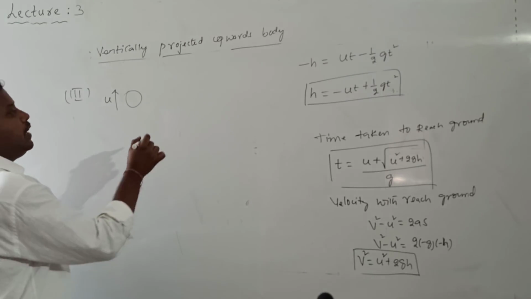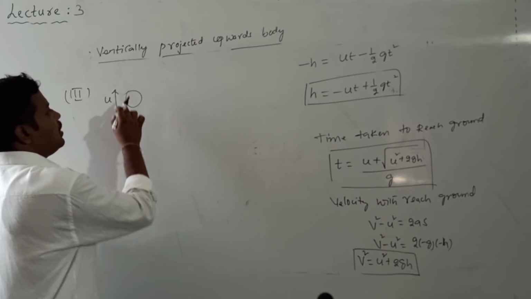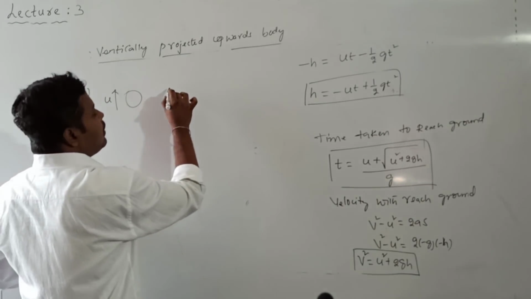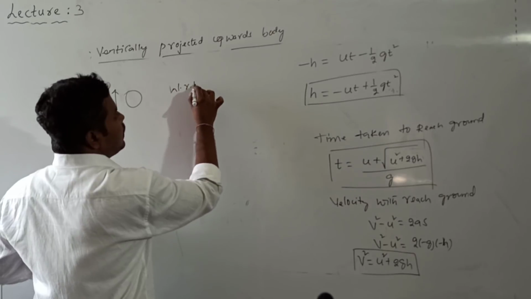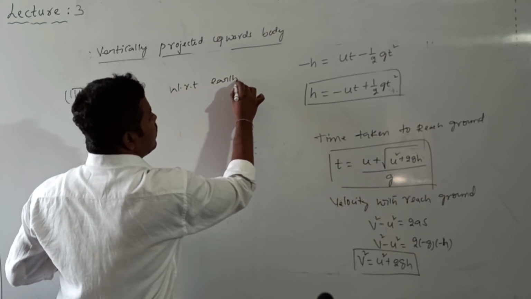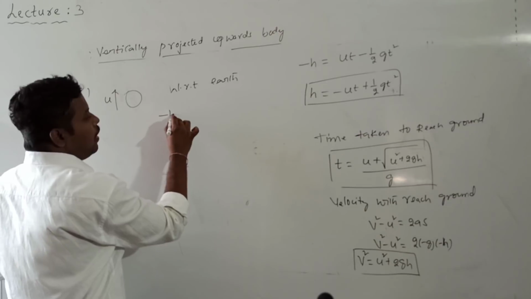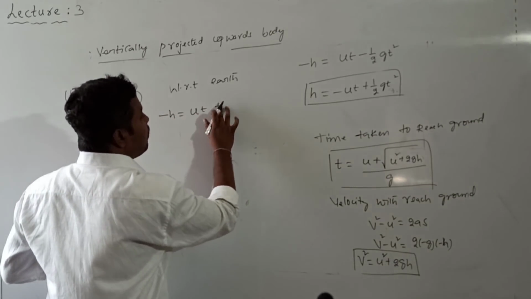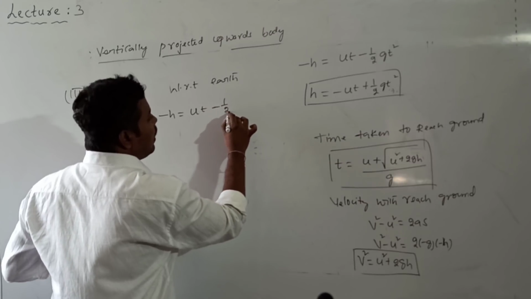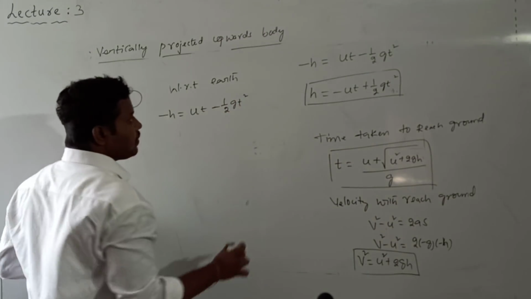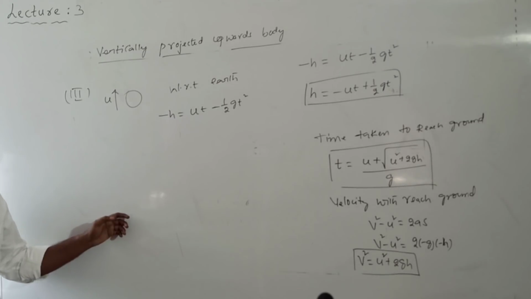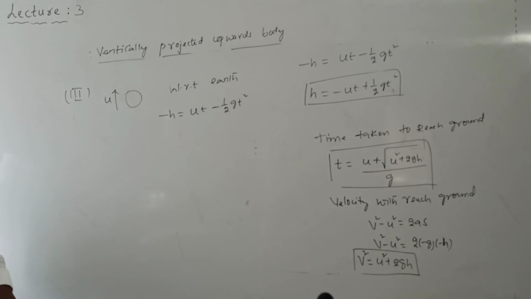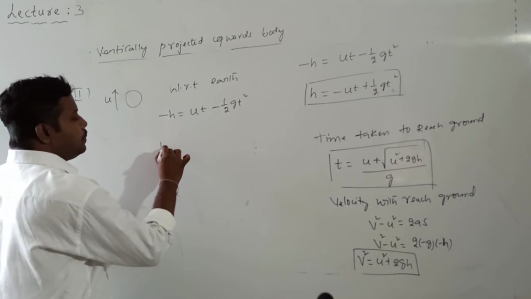Now what happens? With respect to the earth, first the stone will go vertically upward, then again will fall. So what is the equation given by? Minus h is equal to ut minus half into g into t square. Because with respect to the earth, the stone will go vertically up, again it will fall.